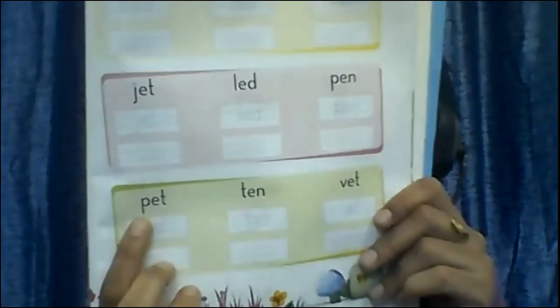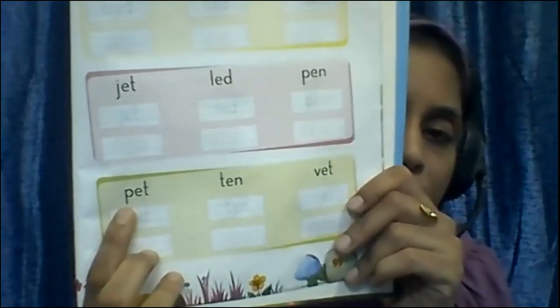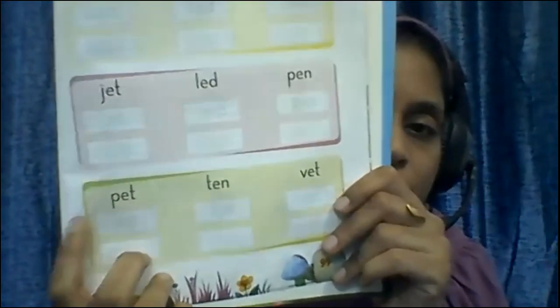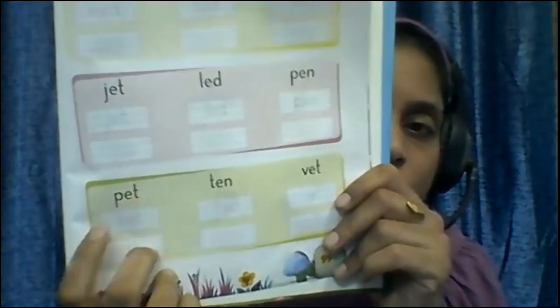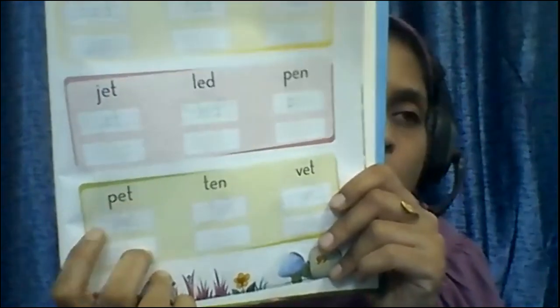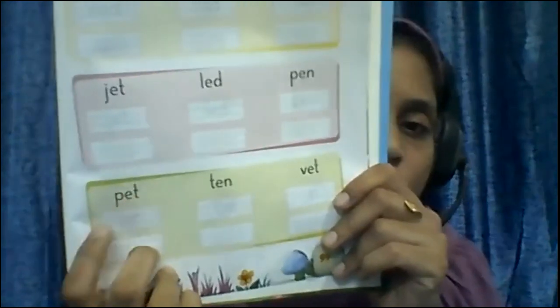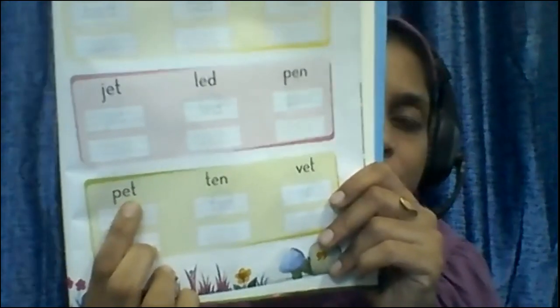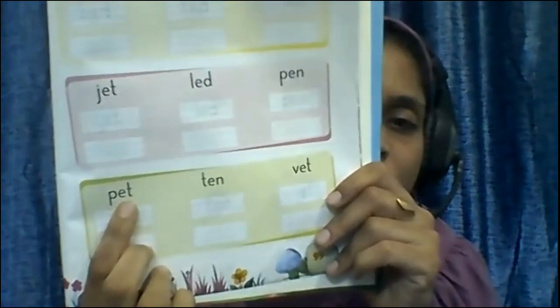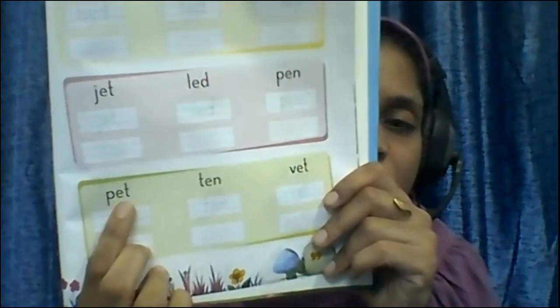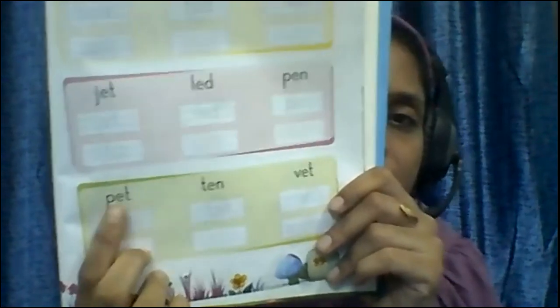Then next is P, E, T. So pa, eh, t, pet.